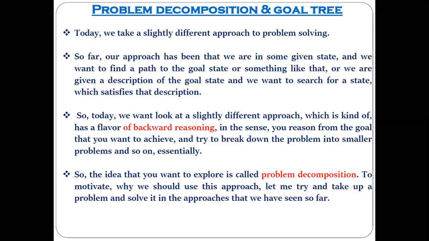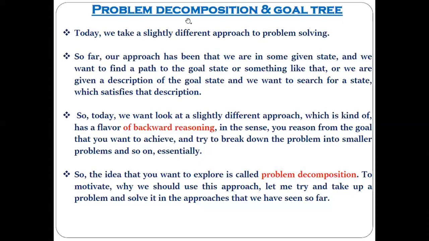Like we have seen, we are given some initial state and we want to find the path to the goal state. The AI agent wants to find out the path to the goal state, and with the help of the given information related to the goal state, we perform the searching and try to reach the goal state.